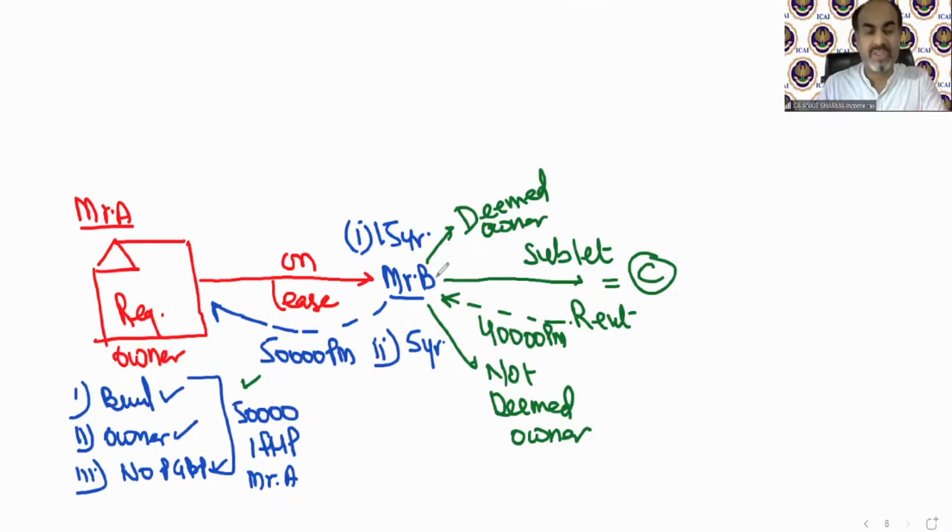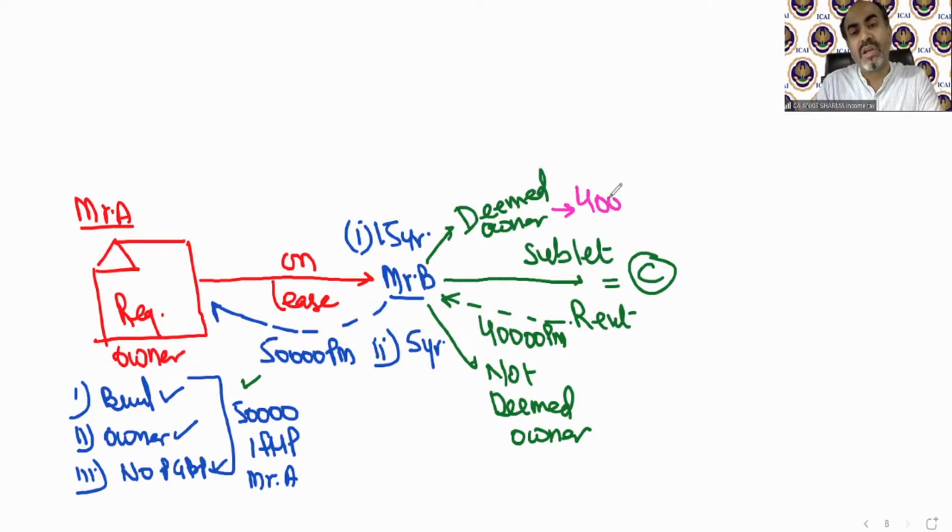If in examination the examiner asks what will be the head in which this 40,000 is going to be taxable for Mr. B: in situation one, in which Mr. B has leased for more than 12 years, he becomes the deemed owner.